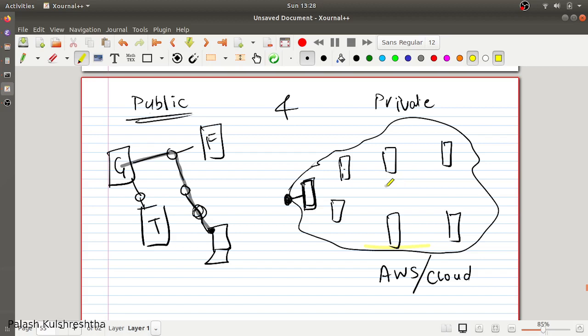When you have a private network, you don't want to spend IP addresses. First of all, you don't want internet connectivity to all the instances that are running. Second, you want to secure your network so that any hack is not possible, any unintended access is not possible. So what you do is you give private IP addresses like 10.0.0.1, 10.0.0.2, so that these machines can interconnect with one another via a router, obviously.